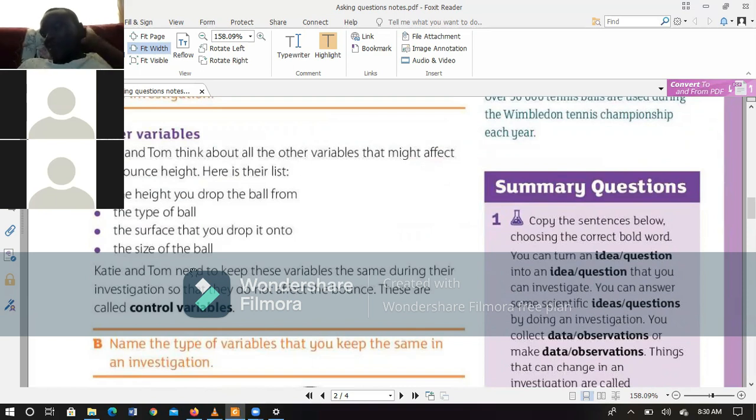Our next task is I want you to develop questions. I'm going to give you a problem, and after I give you the problem, you are going to investigate it and then give me feedback and tell me questions that we can ask regarding that particular problem.